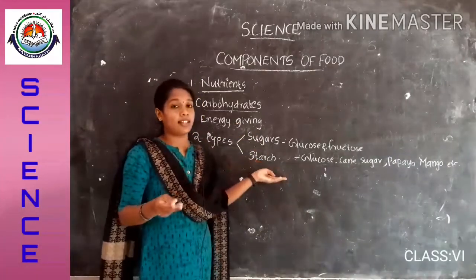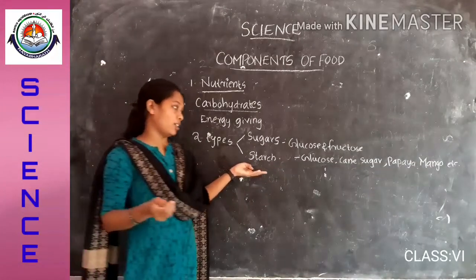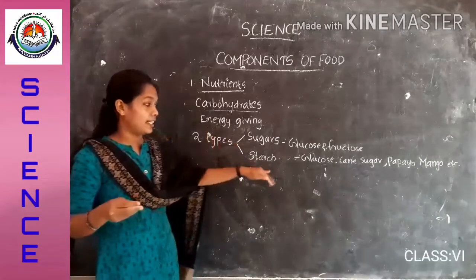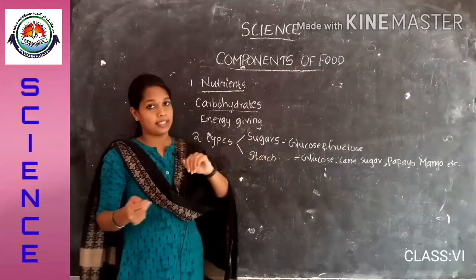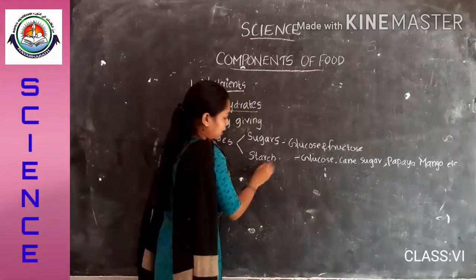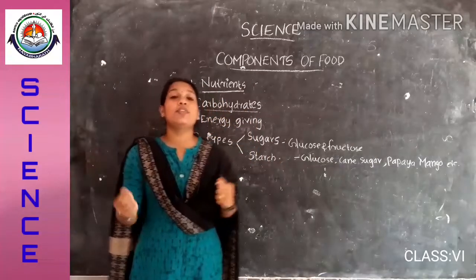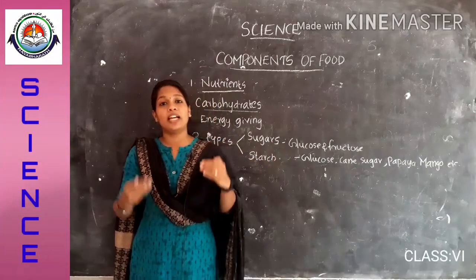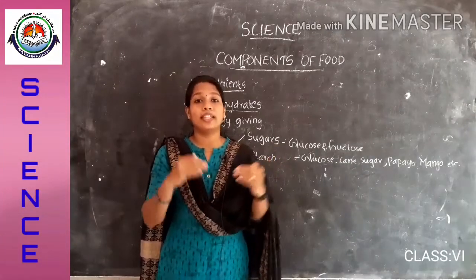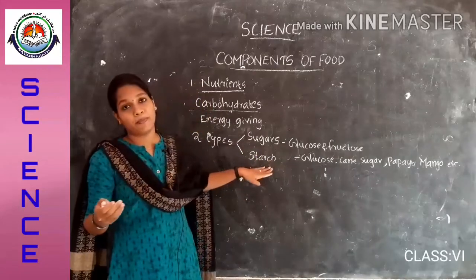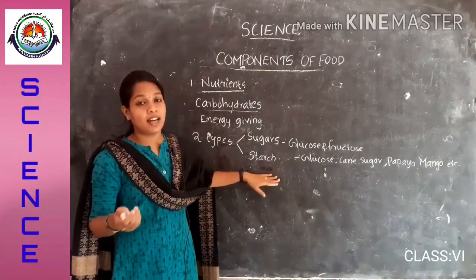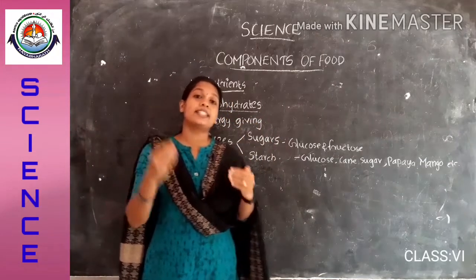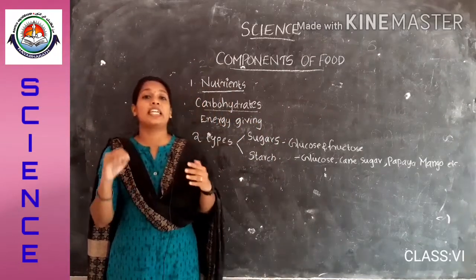So, then the second one is starch. Starch is the more complex form of carbohydrate. It is more complex than sugars, and the starch is the reserved food material in plants. Okay. So, plants have the energy which is stored in the form of starch. Is it clear to you? Starch is the reserved food material in plants, and it is the form of energy storage in plants.